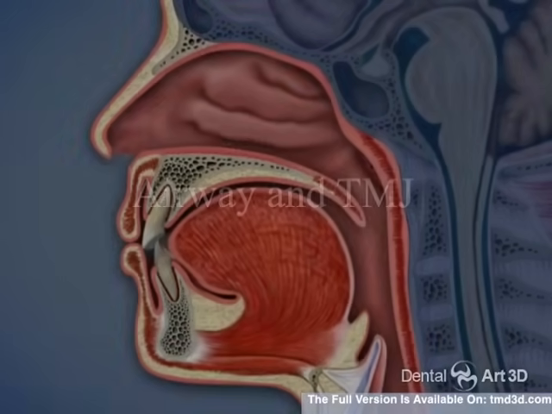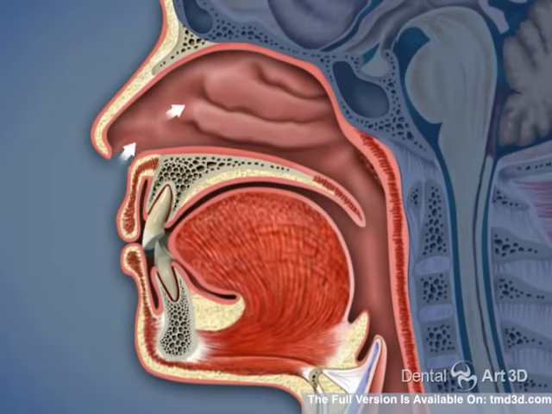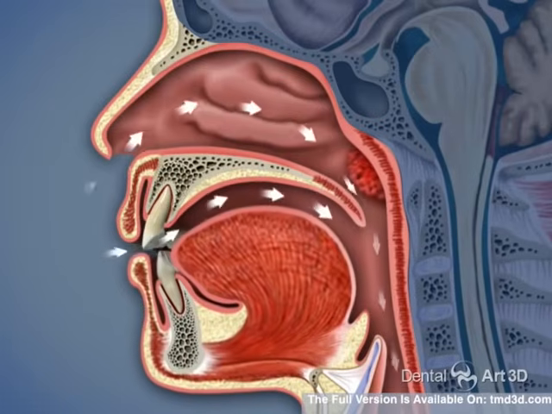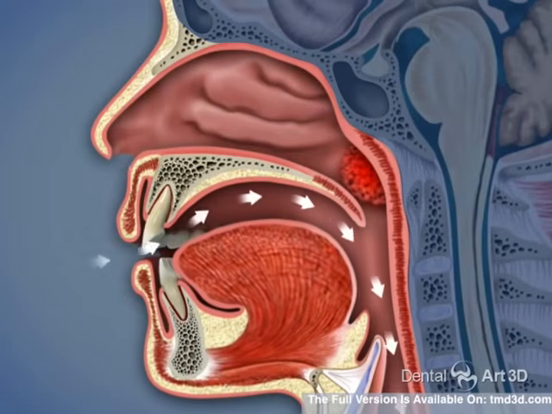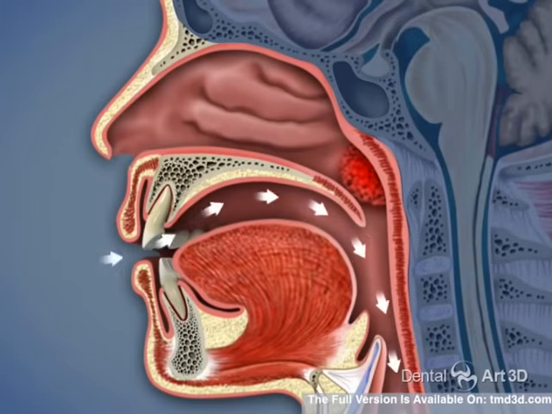Airway and TMJ. The normal way to breathe is through your nose. As we grow and develop, certain things such as pollen, cow milk, and other variables can cause an allergic reaction, causing the lymphoid tissues known as tonsils and adenoids to become swollen. As the tonsils and adenoids become swollen, they develop into an obstruction for nasal breathing, and slowly mouth breathing begins to be the primary intake of air into the body.